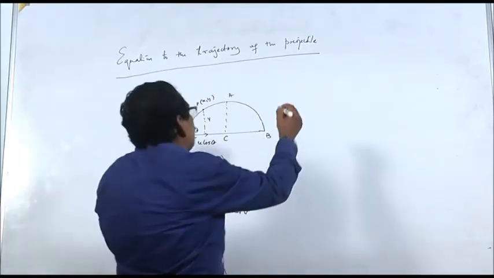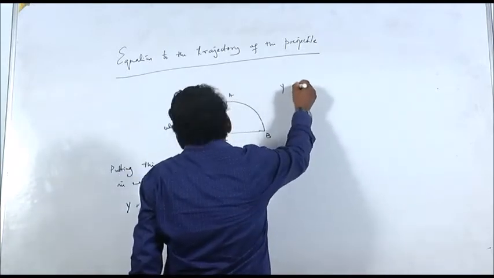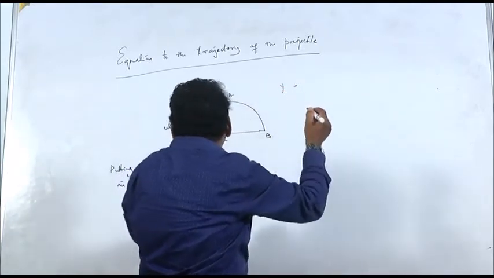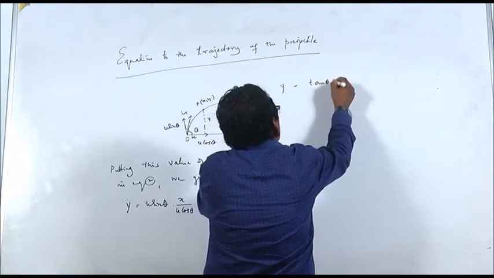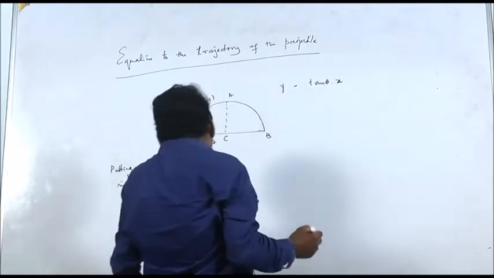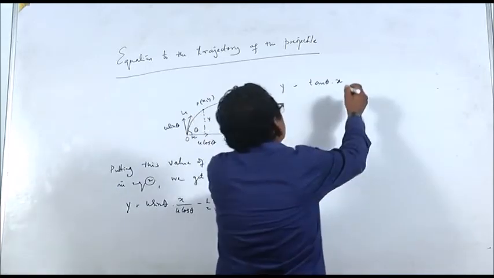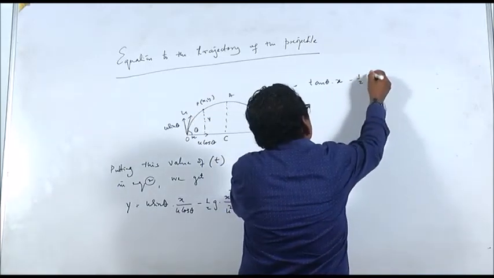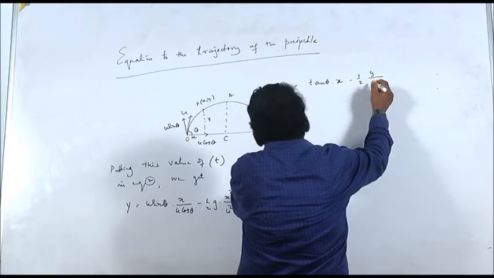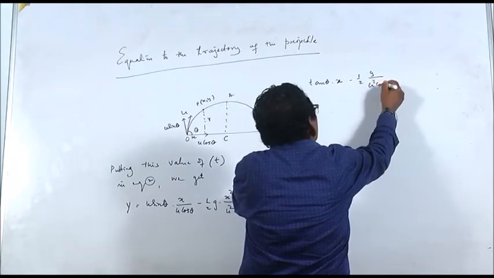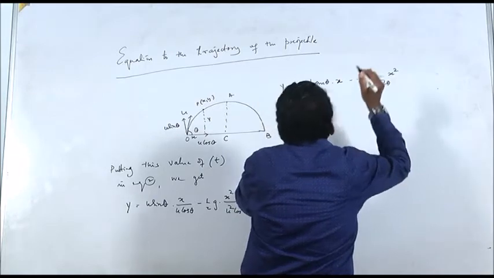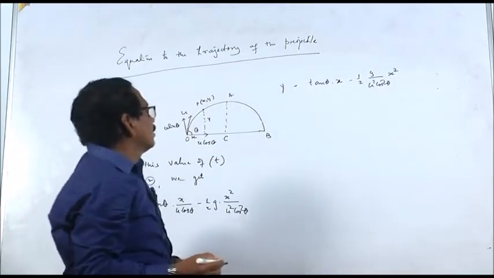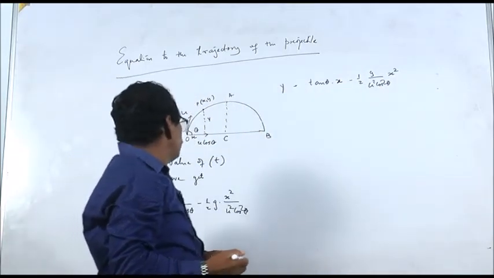So this equation becomes y is equal to, here u will cancel, tan theta into x minus half g by u square cos square theta into x square.